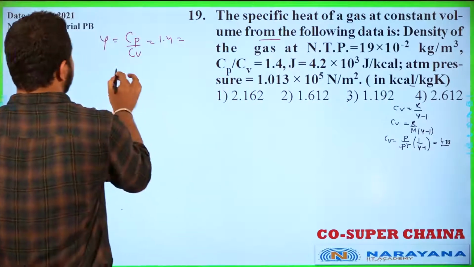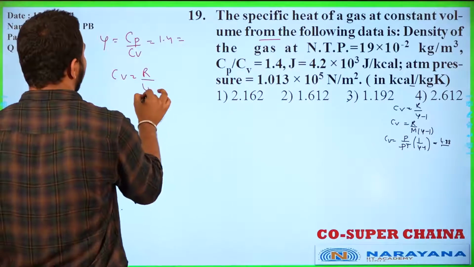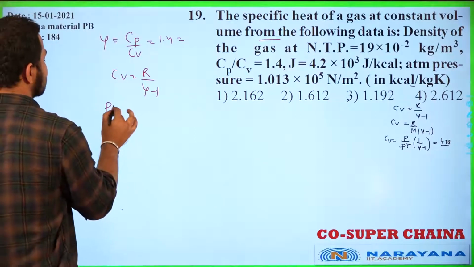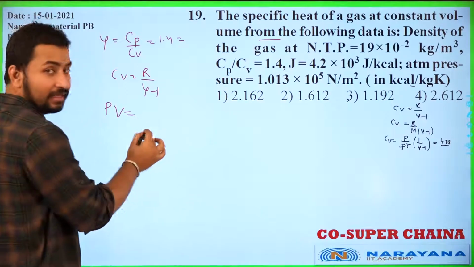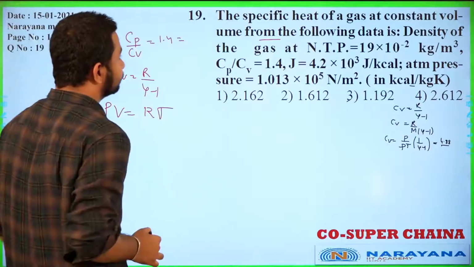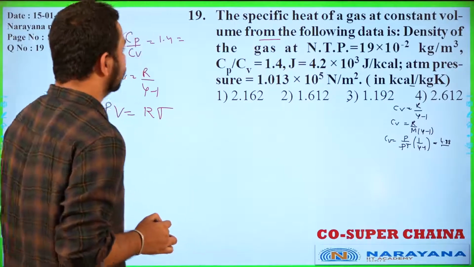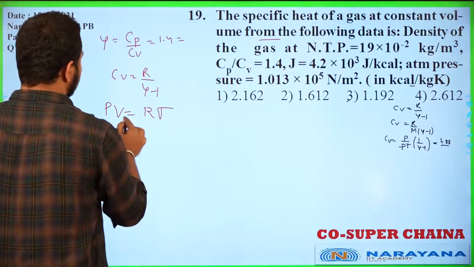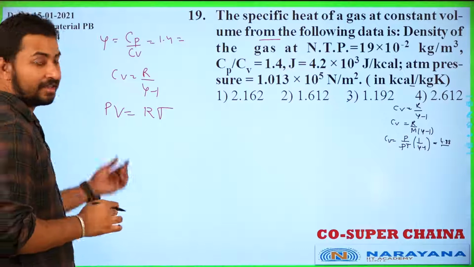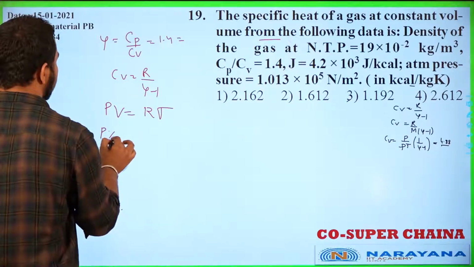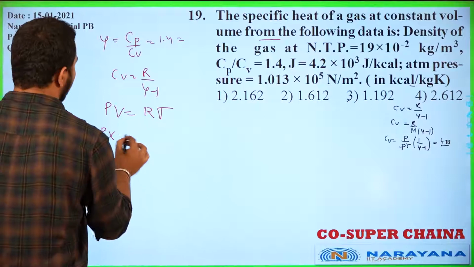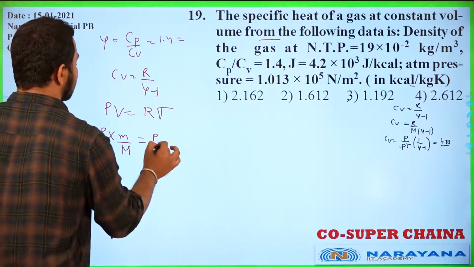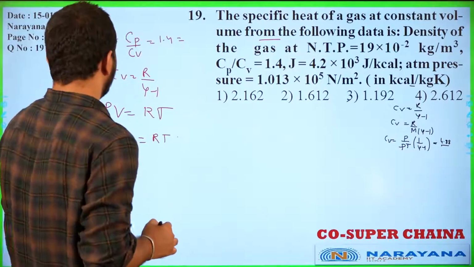So we know Cv can be written as R by gamma minus 1, right? We can write this Cv. Now if we know the ideal gas condition, PV is equal to nRT, we can write RT here. If we take n as 1 mole here, so what we can write here? We can write PV is equal to nRT. This V can be written in terms of density. We can write mass by molecular mass is equal to RT. So if you write here in terms of,